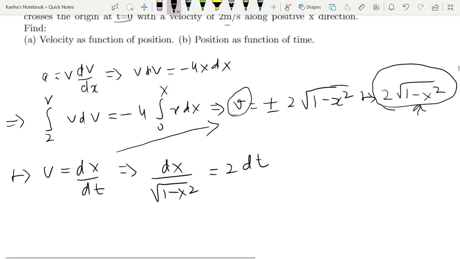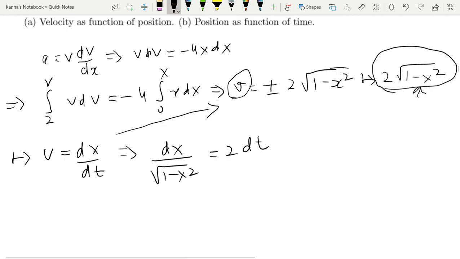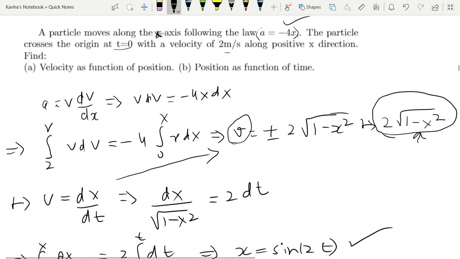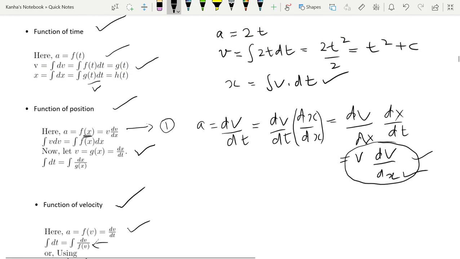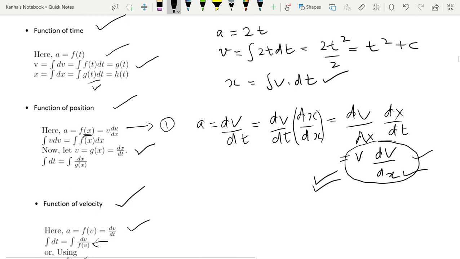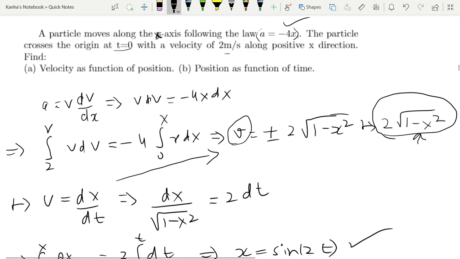Alright. Now we take a basic integration on both sides. So what you get is integral 0 to x dx by root 1 minus x square is equal to 2 times integral dt, which gives you the answer as x is equal to sine 2t. So you got the second answer as well. So we right now saw how this equation has been used many times in JEE before. So you should take note of this. Acceleration will not always be given as a function of time. It's a very easy question to solve.